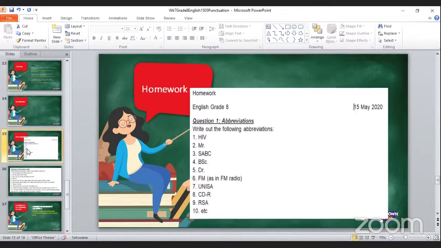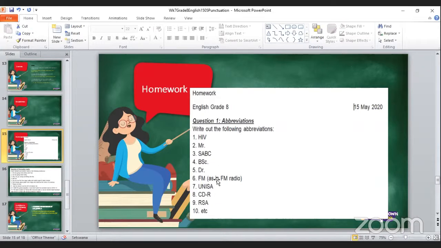So for homework, question one is about abbreviations. On question one, I am asking you to write out the following abbreviations. And if you were listening carefully, you will realize that some of these abbreviations I used as examples in today's lesson.